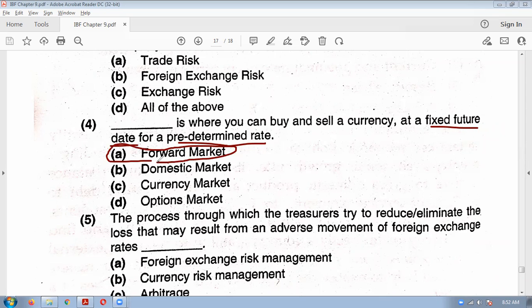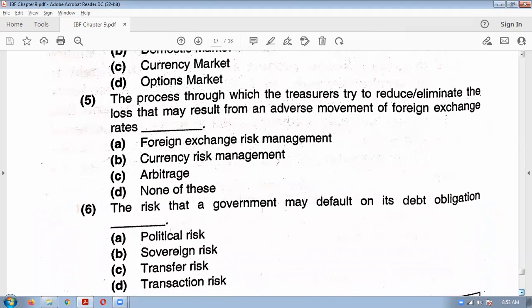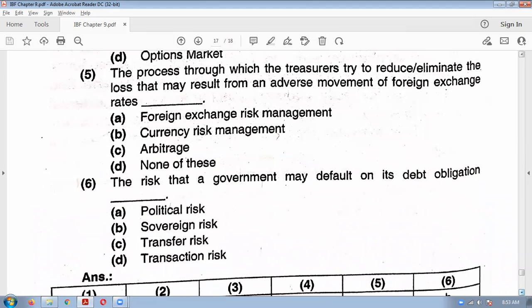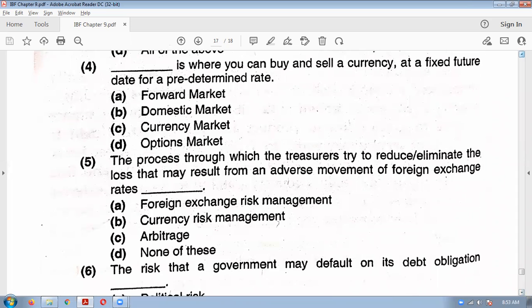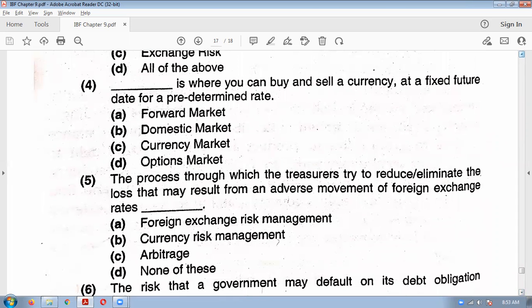In forward market, you can enter into future contract to buy on this date at this rate. That is the forward market. Clear? So this much clear. Everybody have noted down this much. All the 4 MCQs till now we have discussed.